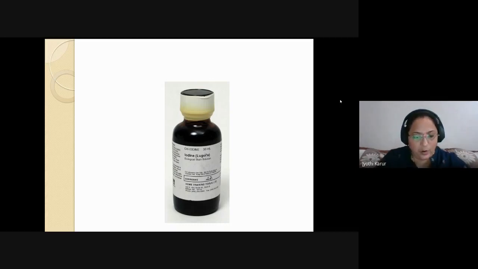Is there any problem? No pop-ups. Okay, so this is the commercially available Lugol's iodine.